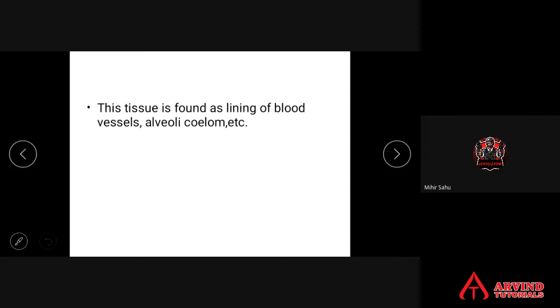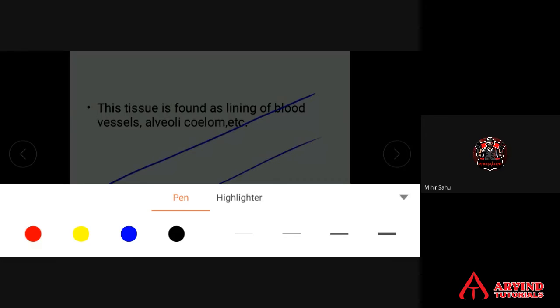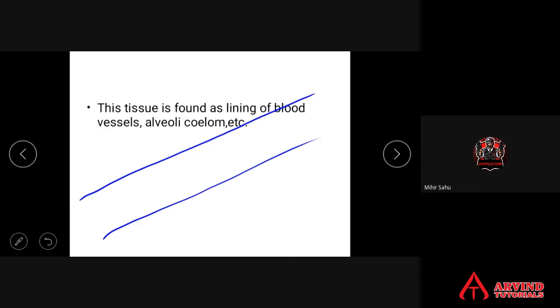The tissue is found in the lining of blood vessels, alveoli, and coelom. If you take a blood capillary, a blood vessel through which blood flows, its lining is made up of squamous epithelium.